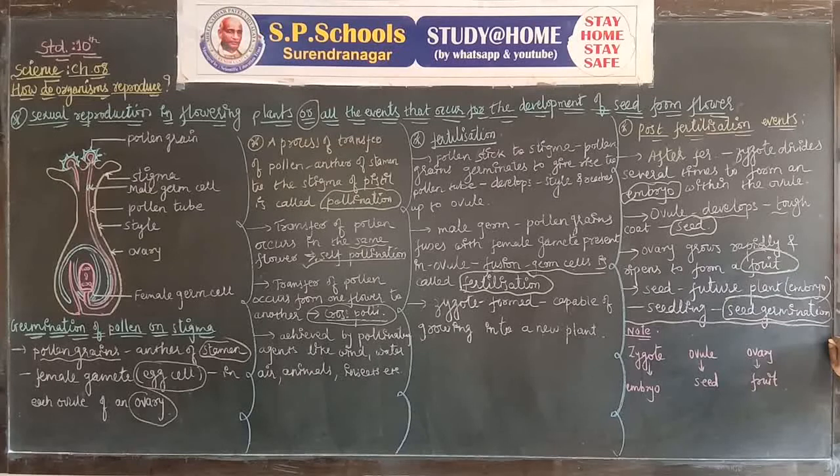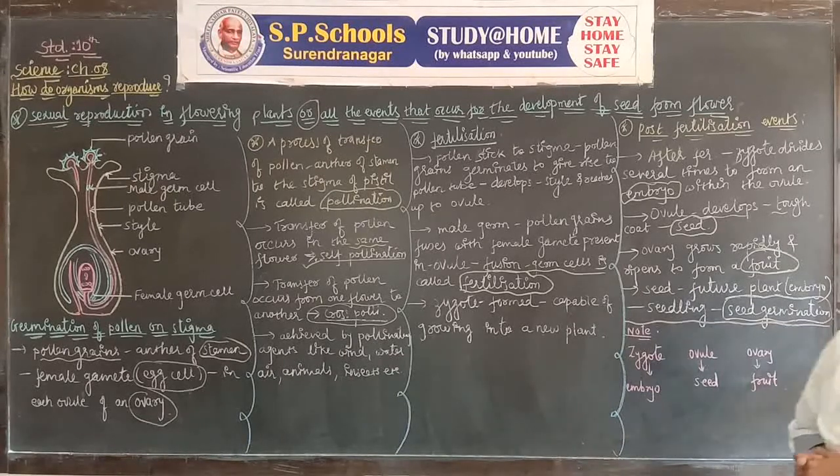Which part is present in the pollen, and in which part is the egg cell present? The pollen grain is present in the anther of the stamen, and the egg cell or female gamete is present in the ovary. Then you give the definition of pollination and the types of pollination. Two types of pollination can occur: self-pollination and cross-pollination. Then you give the information on fertilization and then on post-fertilization events. Full marks for the question can be earned.